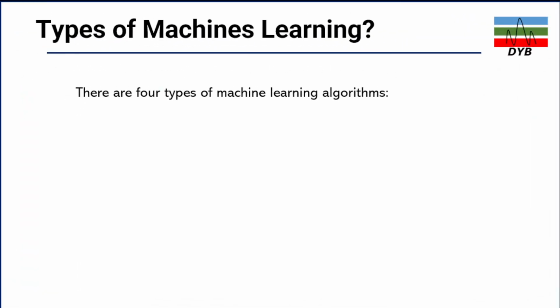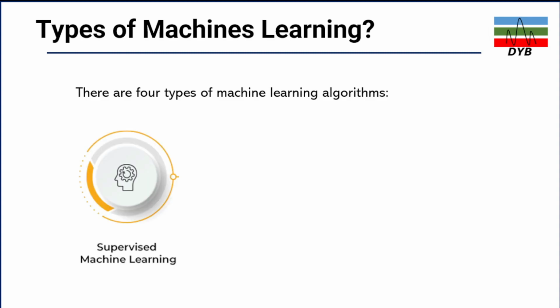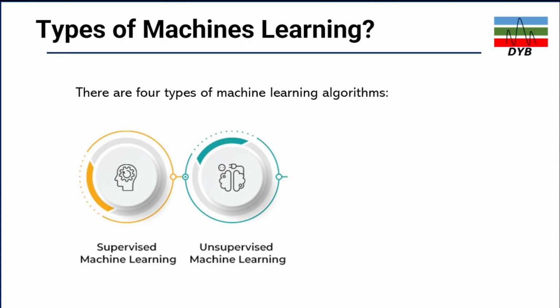If you look at the types of machine learning, there are mainly four types of machine learning algorithms. First of all, we have supervised machine learning. Then we have unsupervised machine learning. In supervised, you have to train your data with labeling. I'm going to discuss supervised and unsupervised in more detail later. Now we are just looking at the types of machine learning.